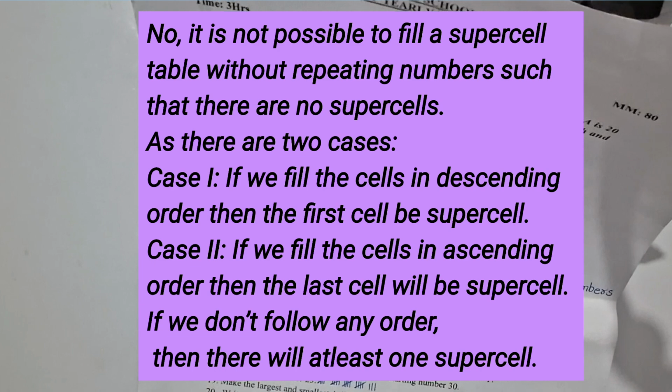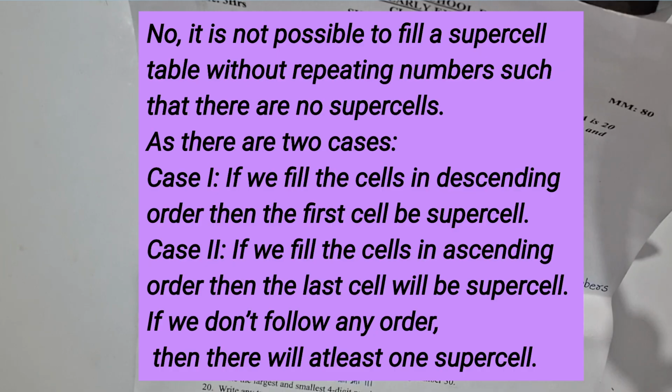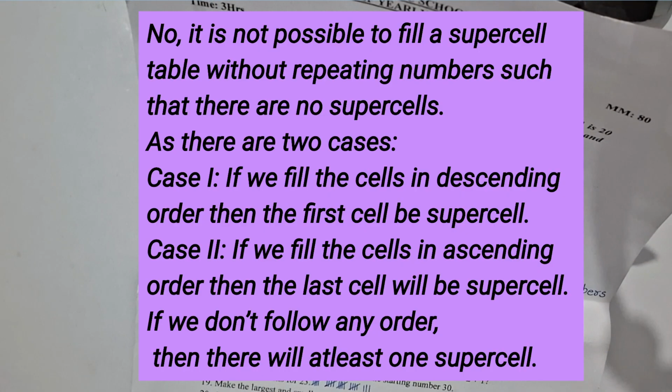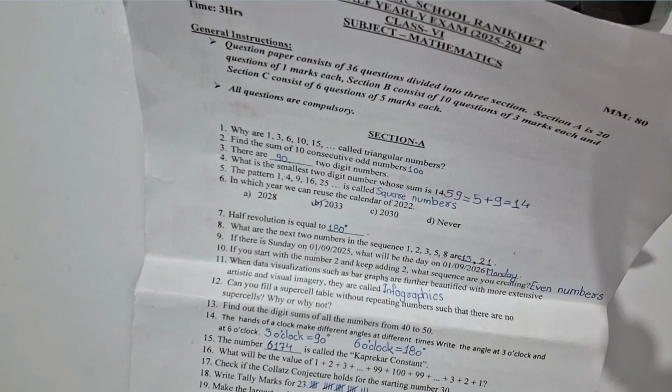So the answer is going to appear on your screen and I am going to say it. The answer is no. It is not possible to fill a supercell table without repeating numbers such that there is no supercell, as there are two cases. Case 1: if we fill the cells in descending order, then the first cell will be the supercell. Case 2: if we fill the cells in ascending order, then the last cell will be the supercell. If we don't follow any order, then there will be at least one supercell.